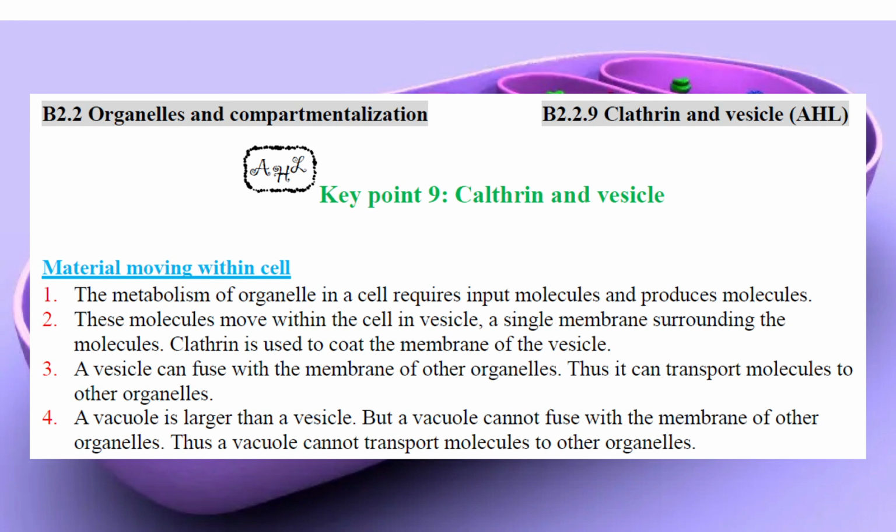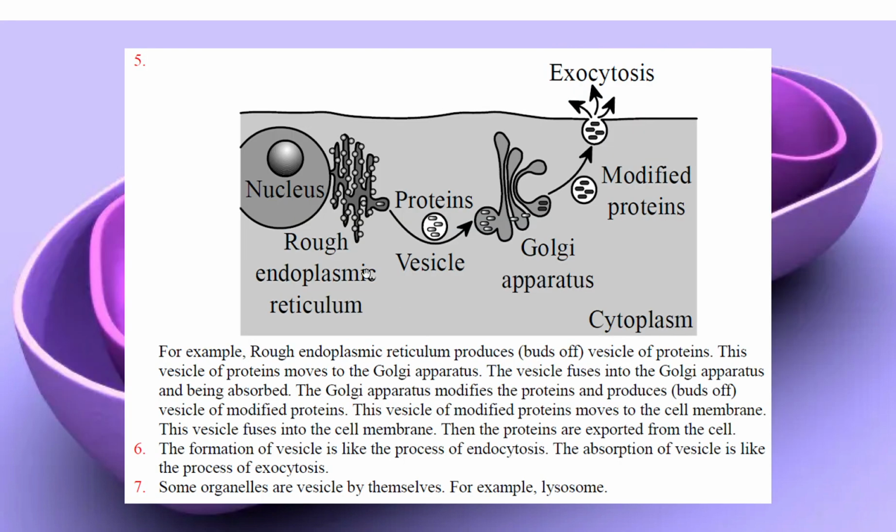And how material is transferred within the cell, we remember, is by producing vesicles. How a vesicle is produced from the cell membrane is by clathrin. So everything you learned already. Molecules are moved within the cell in vesicles, and a single membrane is surrounding the molecule. Clathrin is used to coat the membrane of the vesicle. How the vesicle membrane is formed is by clathrin. You need to remember this name. And also remember a vesicle can transfer the material because it can fuse with the cell membrane, but the vacuole cannot. And this is the process, remember.